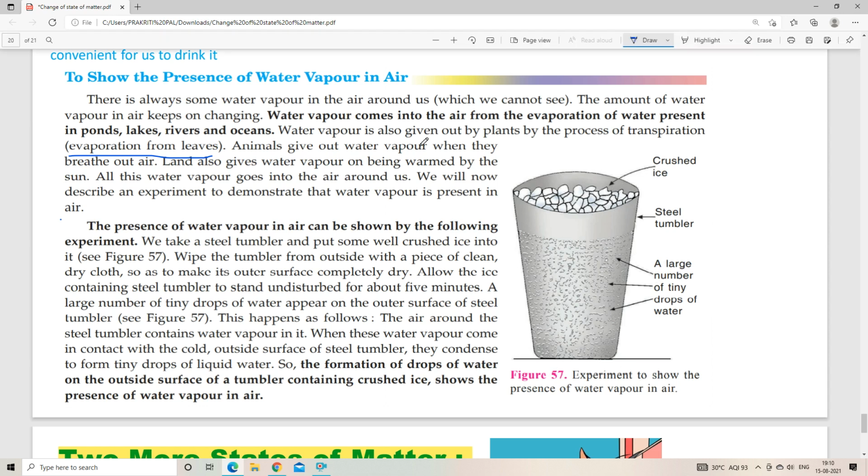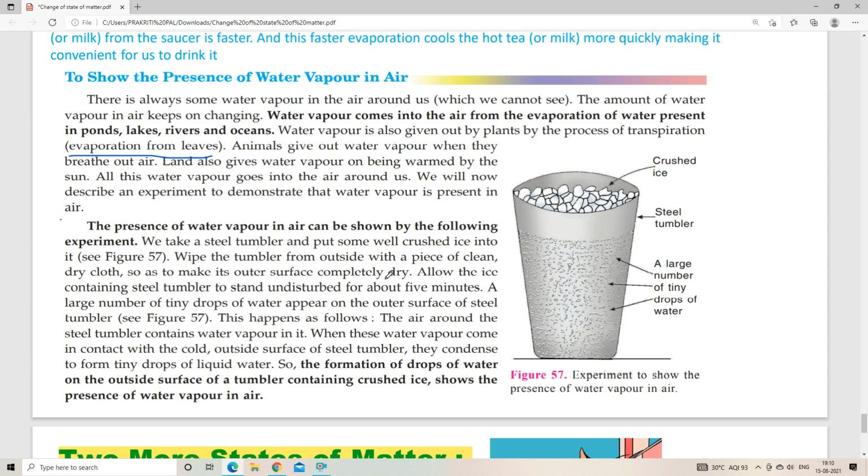The presence of water vapor in air can be shown by the following experiment. We take a steel tumbler and put some well crushed ice into it. Wipe the tumbler from outside with a piece of clean dry cloth so as to make its outer surface completely dry.